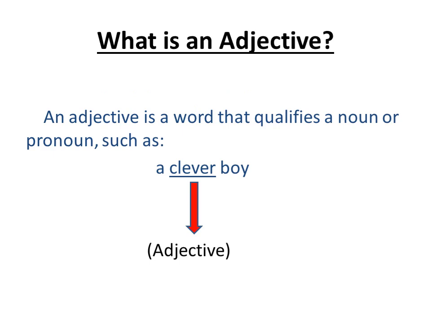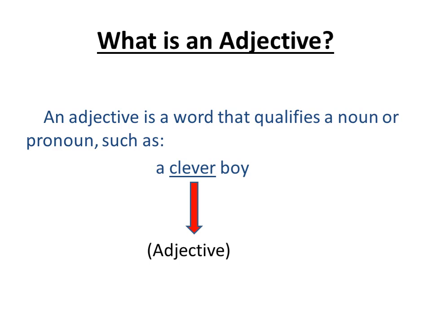So let's revise. What is an adjective? An adjective is a word that qualifies a noun or a pronoun, such as a clever boy.